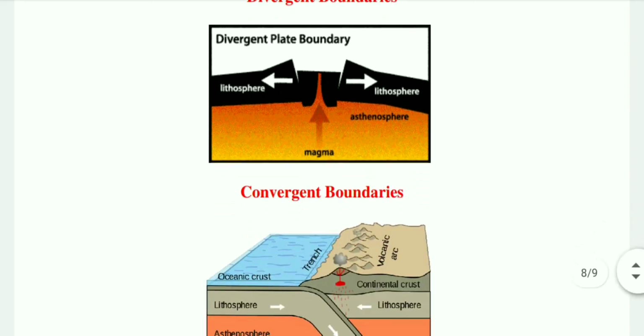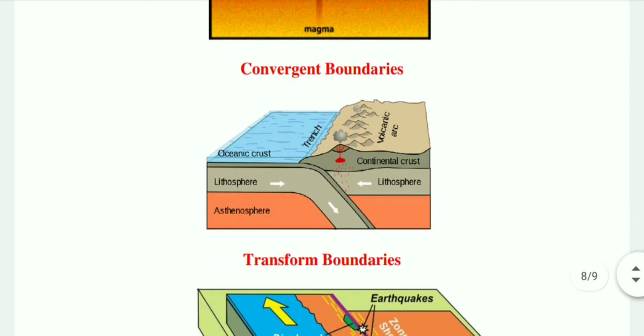Now, convergent boundaries. When one plate sinks under another, that is called a convergent boundary. The location where sinking of a plate occurs is called a subduction zone. There are 3 ways in which convergence can occur. These are between an oceanic and continental plate, between 2 oceanic plates, or between 2 continental plates.